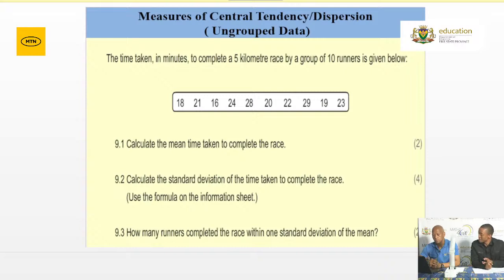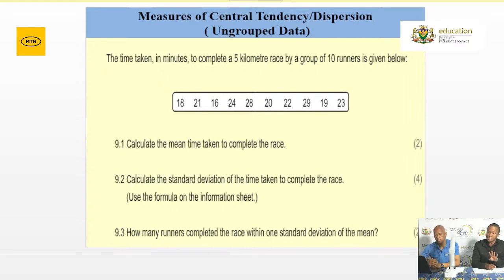Also, there's another question there where you need to determine in this ungrouped data the standard deviation. Remember the procedure of finding the standard deviation on your calculator. And also, you need to find the number of elements that lie either within one standard deviation or below one standard deviation or above one standard deviation or outside of one standard deviation.